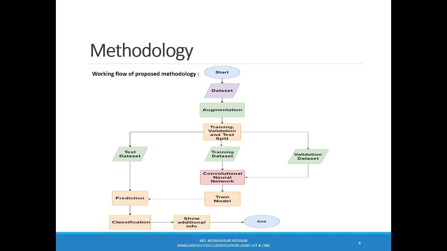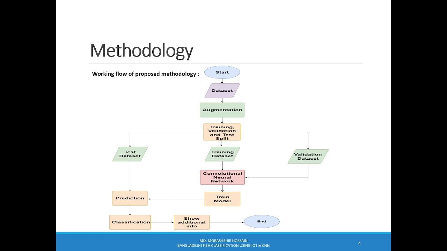In the methodology part, here is our working flow. The diagram outlines the workflow of the proposed methodology, beginning with collecting images for our dataset. We process these images through data augmentation, which enhances the dataset's diversity and improves the model's performance. The dataset is then split into training, validation, and testing, which enables the model to learn, verify, and be evaluated on unseen data.